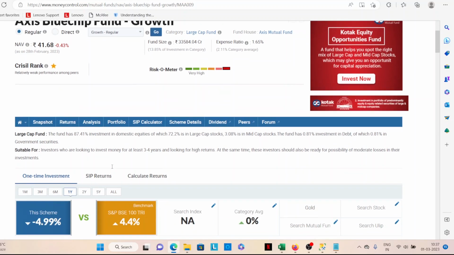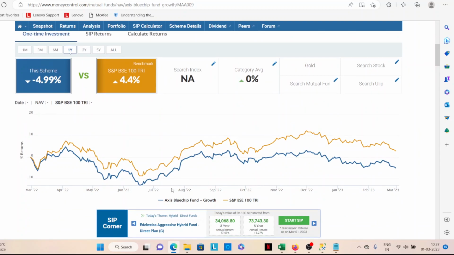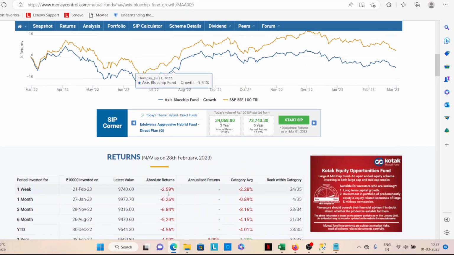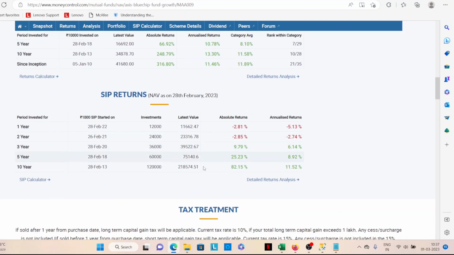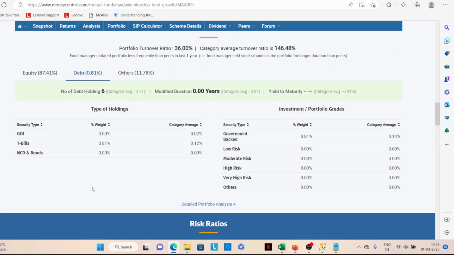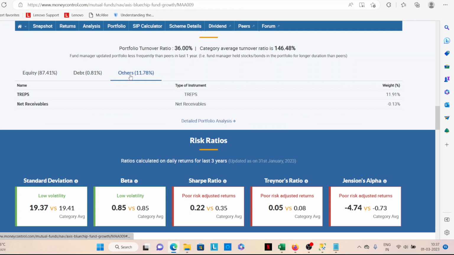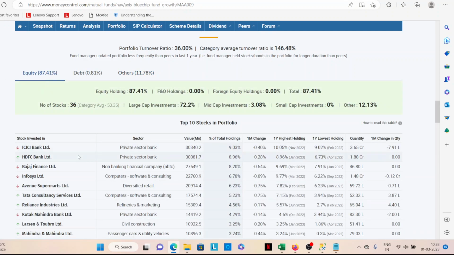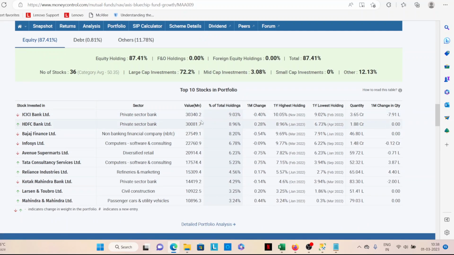Now look at this, a mutual fund by Axis Blue Chip, one of the well-known funds. What you have to look at is the return ratio, but here we just want to know where they invested. So equity 87%, debt 0.81%, and others 11 point something. You may not know everything, but that's fine. They have invested in ICICI Bank with a total holding of 9%. Similarly, you see the percentages here, right?